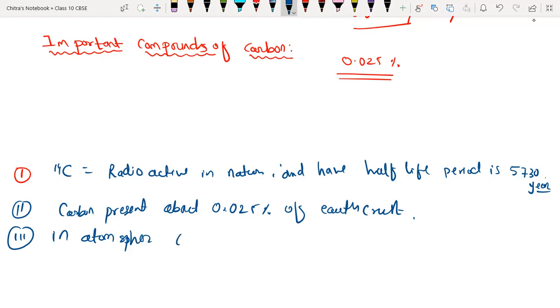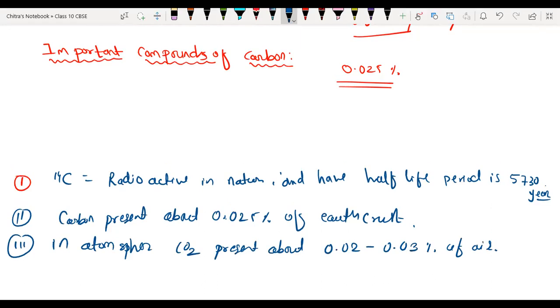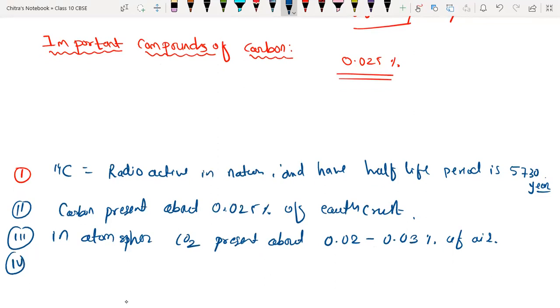In the atmosphere, carbon dioxide is about 0.02 to 0.03% of air only. And the air we breathe out during exhalation, part of the respiration process, contains 4% carbon dioxide.